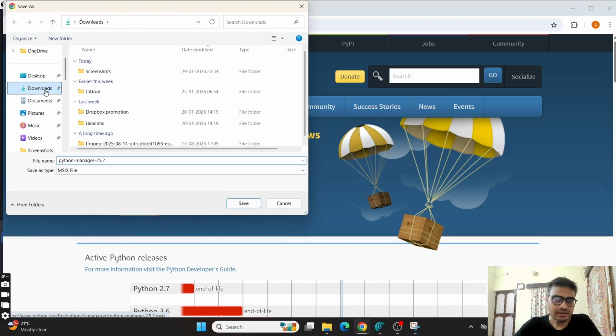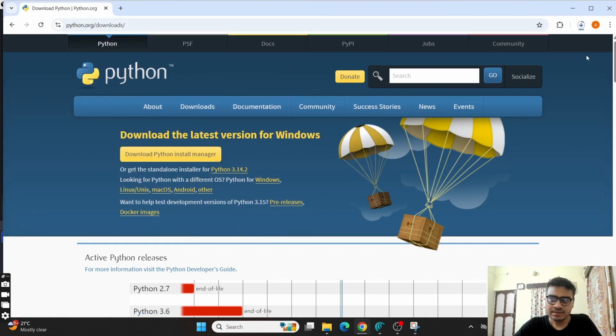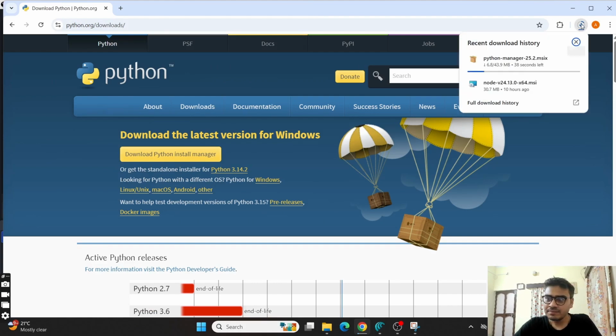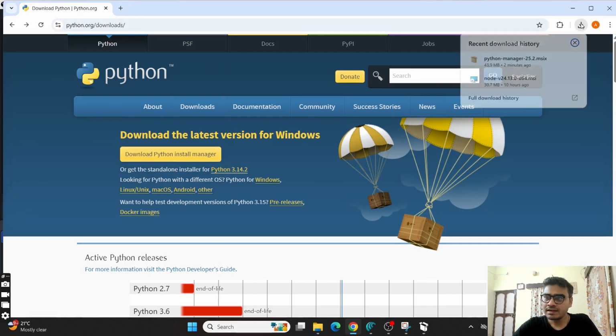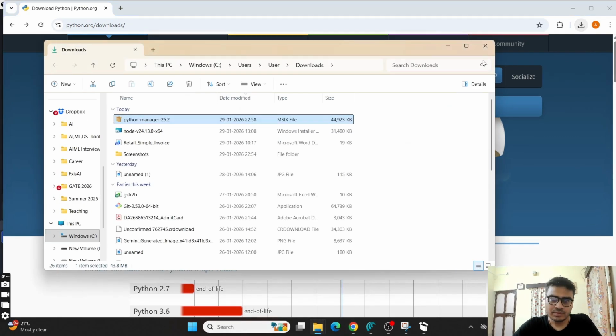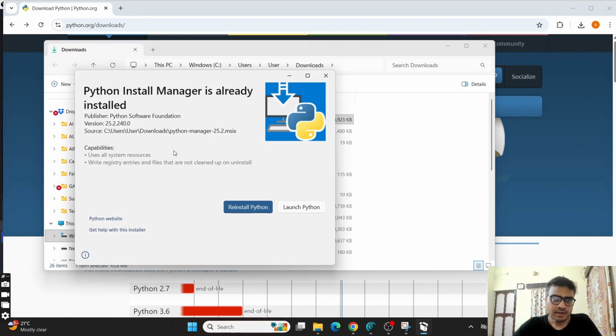When you click on it, it downloads like this, and now it is getting downloaded. We can see that now it is downloaded. When I open it, it says that Python Install Manager is already installed, because it is already installed on my desktop. If it is not installed on your laptop or PC, you can just click on Install Python, and then it will get installed.